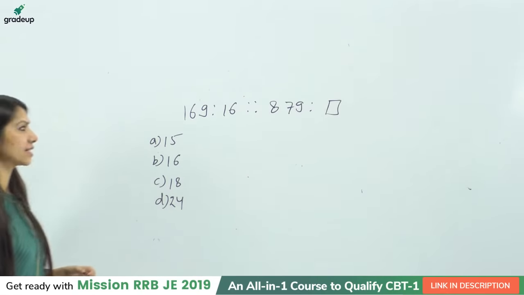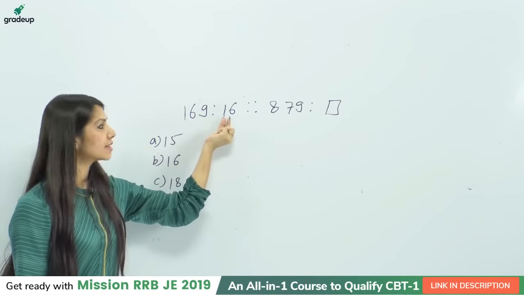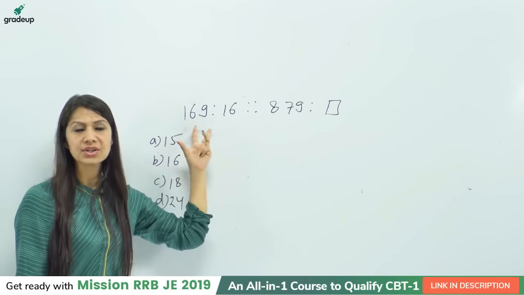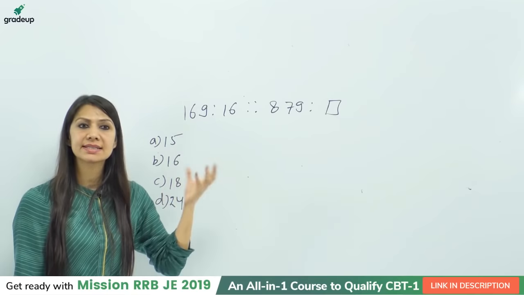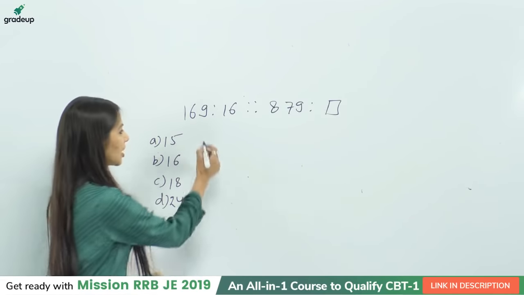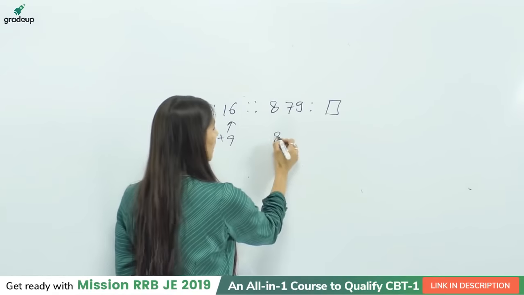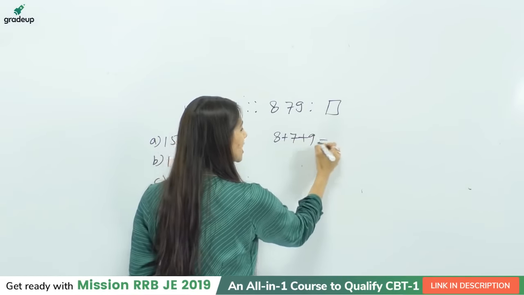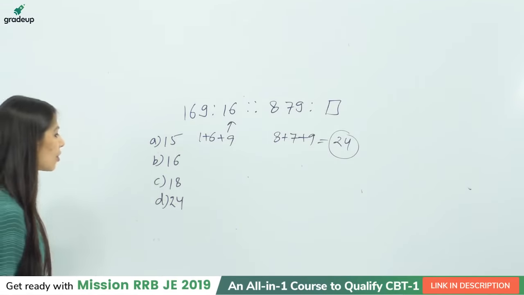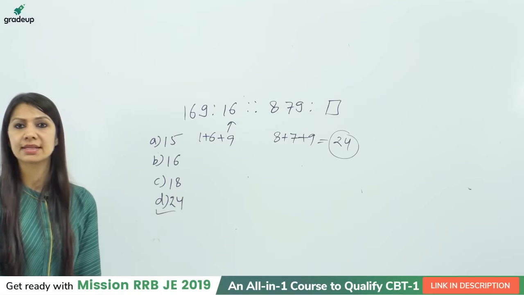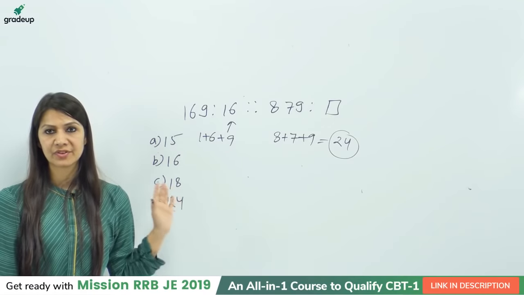So we can notice one thing, student. This is a number of 3 digits and this is a number of 2 digits. We are converting a 3 digit number into a 2 digit number. So maybe this is digit addition, right? If you check 1 plus 6 plus 9, this is equal to 16. In the similar way, 8 plus 7 plus 9 will give you the exact answer if it is in the option. So yes, this is in the option: 24. That is option D. It was nothing, student. It was just the digit addition of the number. Fine.